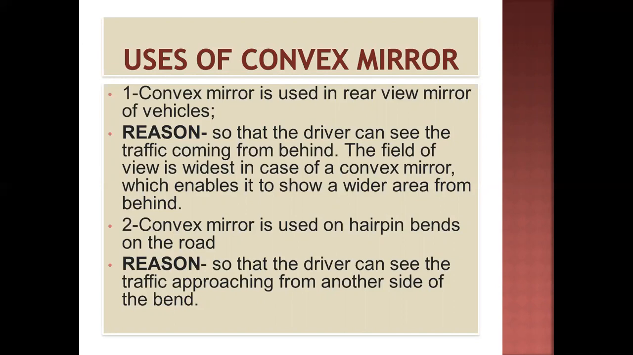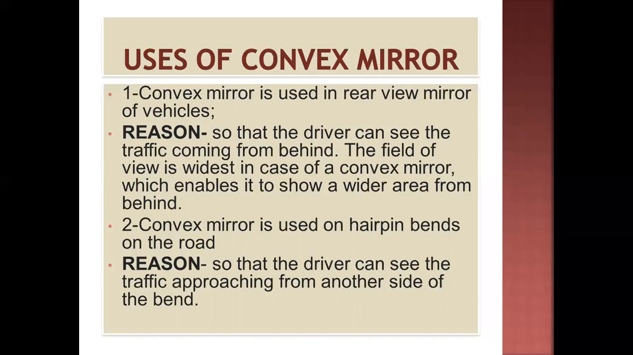Convex mirror is used in a rear view mirror of a vehicle. Why is it used in a rear view mirror? You can see whatever is coming from behind. The reason is that the driver can see the traffic coming from behind. The field of view is widest in the case of a convex mirror. It covers a large view from the backside, which enables it to show a wider area from behind.